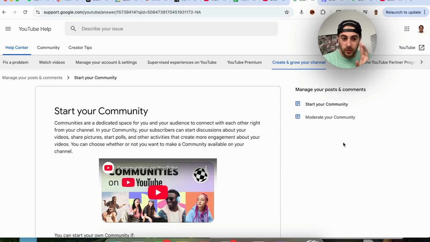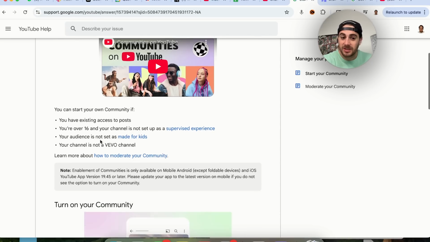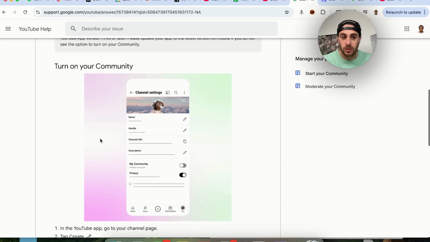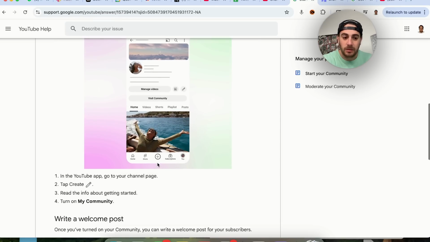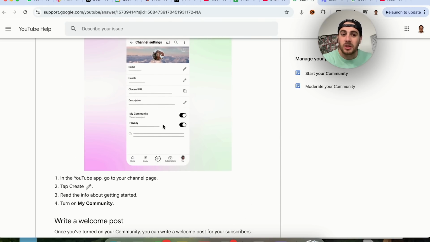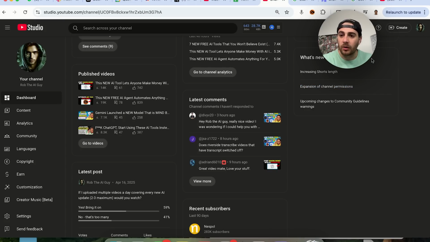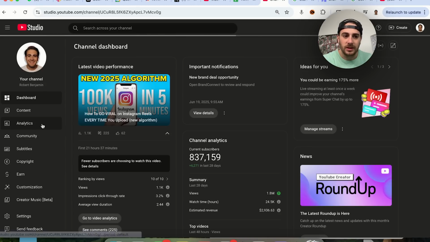Now, that second new feature you need to make sure that you're taking advantage of is starting your community on YouTube. Essentially what this allows to happen is this allows your audience to now post things on your YouTube channel. And essentially what this does is allows you to build more of an audience. So this is how you actually turn it on right here. You're going to come over here and you are going to turn on my community. And once that's actually turned on, your audience is going to be able to actually comment and actually make posts on your page. So if we come over to my other YouTube channel right here, I'll show you exactly what this looks like once this is actually turned on.